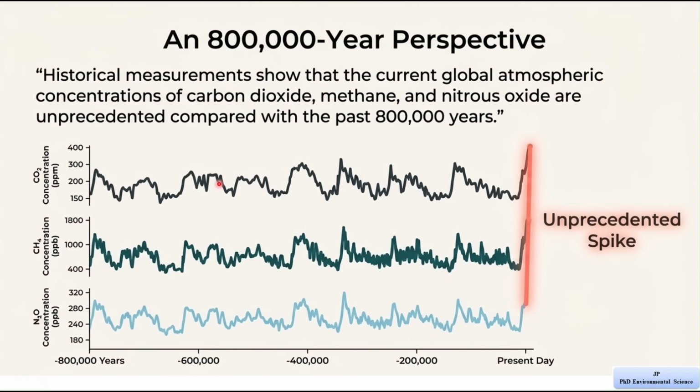Now look at the present day part of the graph, which is highlighted. You will see a sudden and sharp increase. This is called a spike. This spike is different from the earlier pattern. In the past, changes were slow and gradual, but now the increase is very rapid. This sudden rise is seen in all three gases: carbon dioxide, methane, and nitrous oxide. This tells us something very important. Natural changes alone cannot explain such a rapid increase. This sharp rise is mainly due to human activities such as burning fossil fuels, agriculture, and industrial processes.